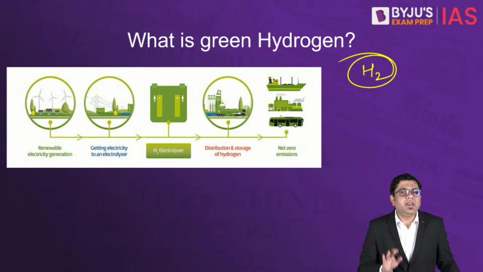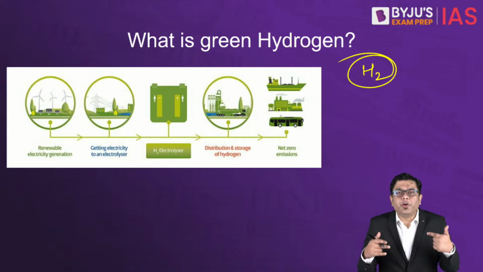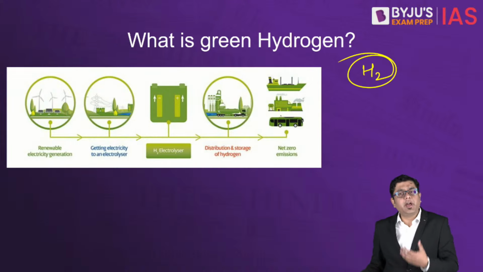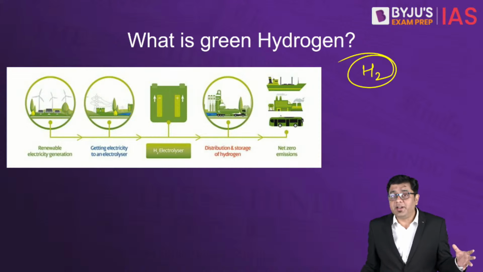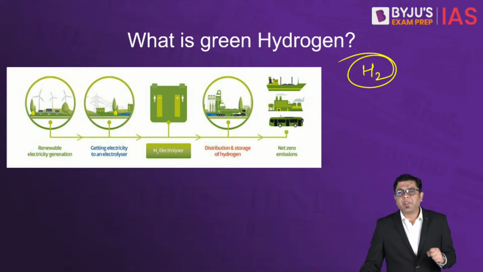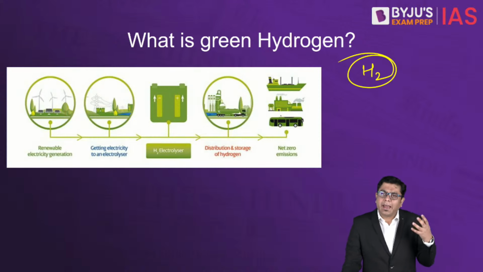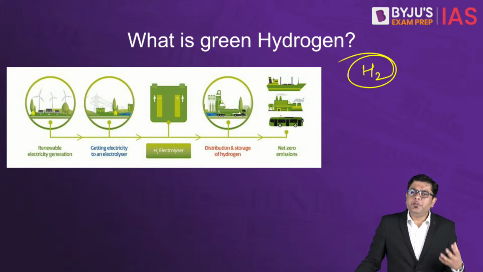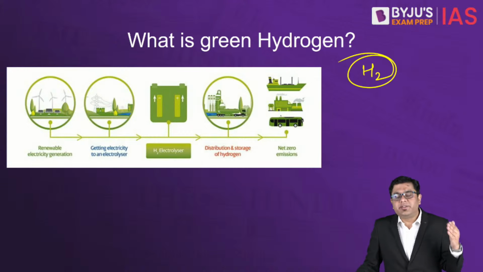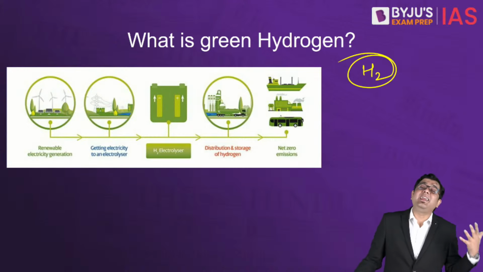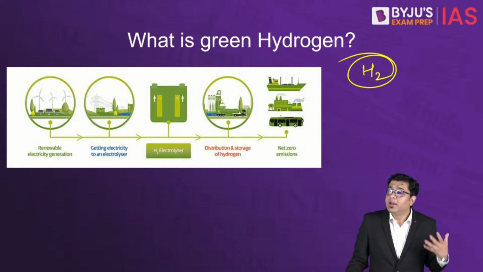The answer is very simple. The process of production involved in producing that hydrogen is what classifies hydrogen into different types. For example, let's suppose you capture coal gas and carry out a reaction on that coal gas in order to produce hydrogen. That is referred to as gray hydrogen. Okay? Now, why?